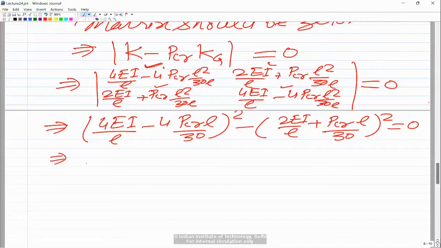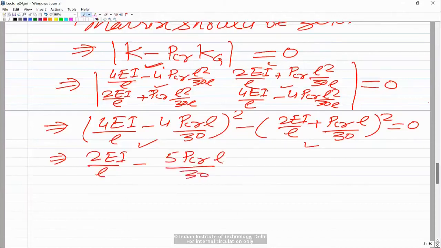If we do a minus b, that means this term minus this term, so you will get basically 2EI upon L, and this is already minus this term, so it will become minus 5 P critical L upon 30. So this is one term.